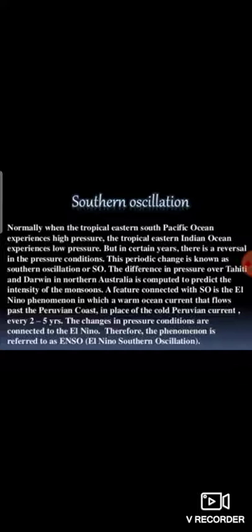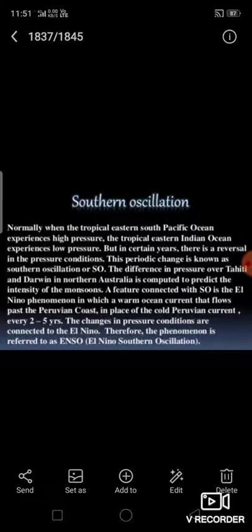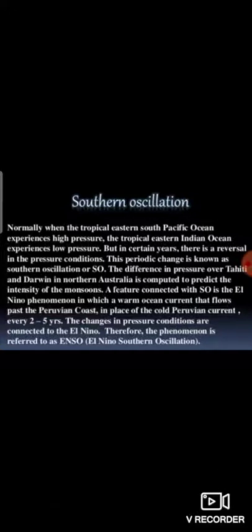This periodic change in pressure conditions is known as Southern Oscillation or SO. Now, the difference in pressure over Tahiti in the Pacific Ocean and Darwin in Northern Australia is computed to predict the intensity of the monsoons. If the pressure difference were negative, it would mean below average and late monsoon.